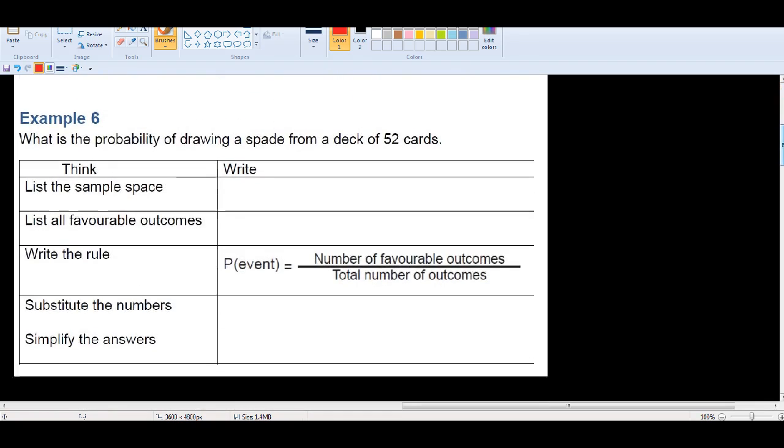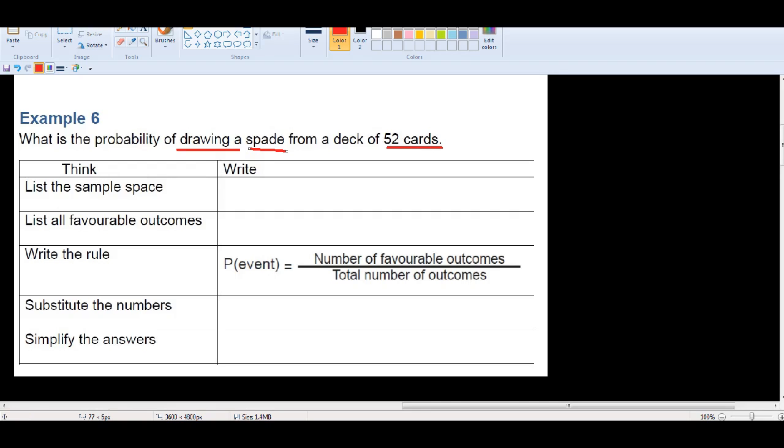Okay, so let's see another one. What is the probability of drawing a spade from a deck of 52 cards? So what do we mean by drawing a spade from 52 cards? What do we mean by spade? What do we mean by 52 cards?